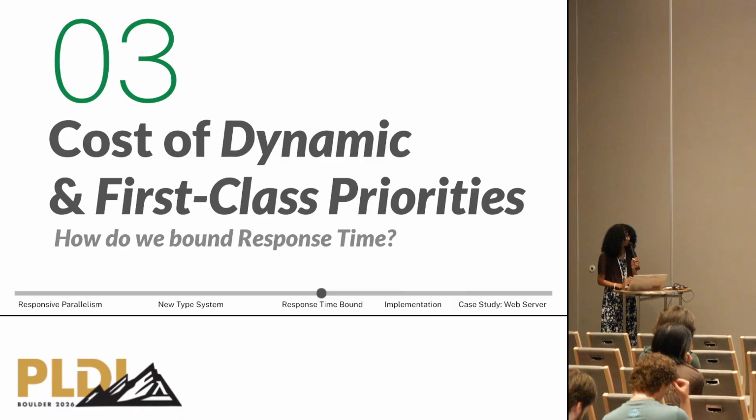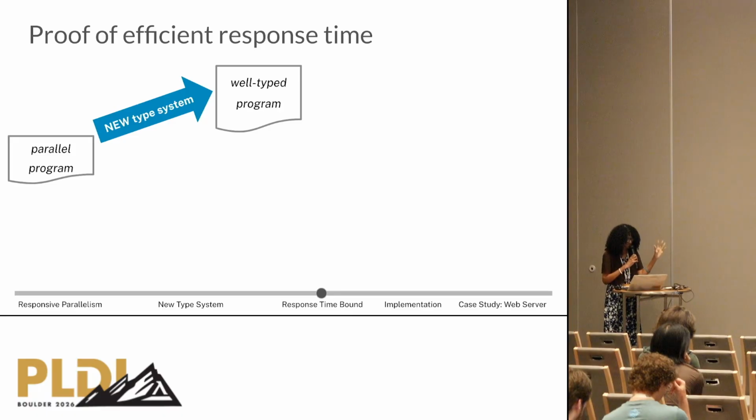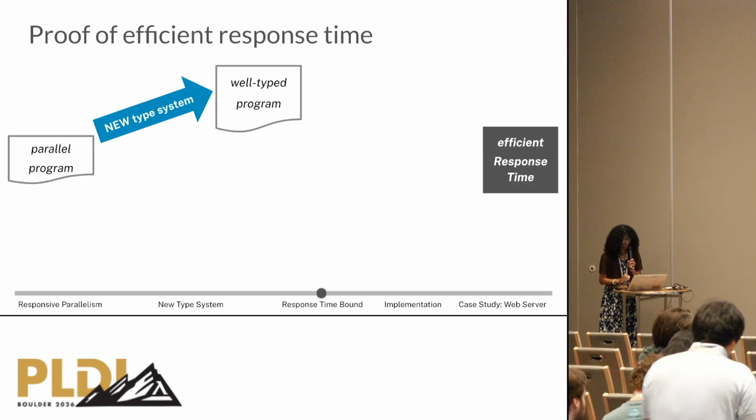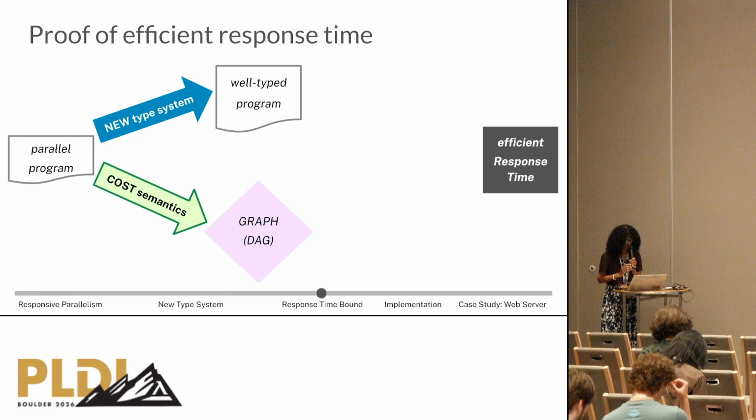Now, how do we bound the response time of our threads? Well, we just redesigned PriML's type system, and our program can now become a well-typed program. And we need to prove that this well-typed program gives us our efficient response time. To do this, we have a cost semantics that turns programs into directed acyclic graphs.